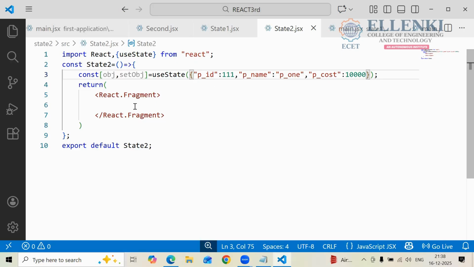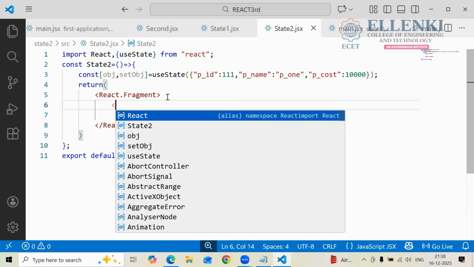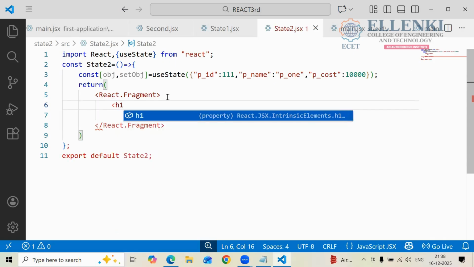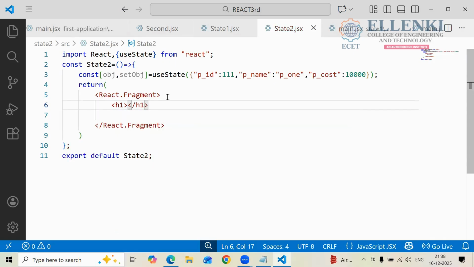So now how are you going to retrieve the data? You have to use one tag and the object notation. And if you want to see the output, you have to use curly braces. How are you going to print the data?